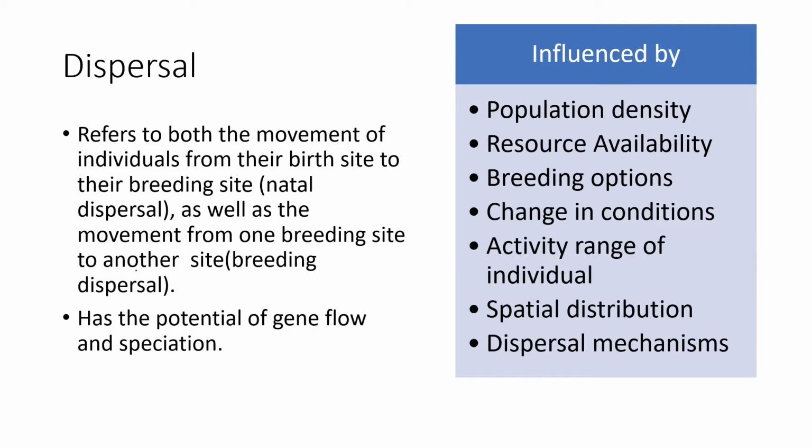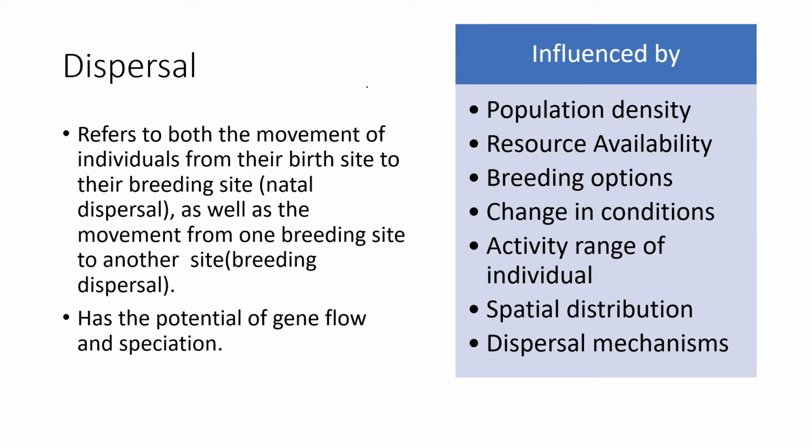Now focusing on dispersal. Dispersal refers to the movement of individuals from their birth ground, usually the natal ground, to another ground. This is usually called natal dispersal, but sometimes they also move from one breeding ground to another, which is called breeding dispersal.